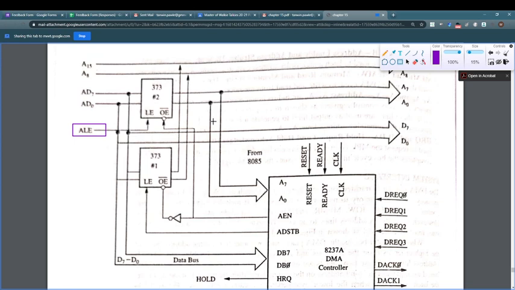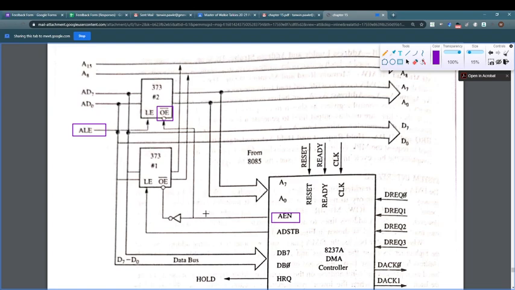The AEN is connected to OE of the second latch to disable the lower address bus from the 8085 when the first latch is enabled to latch the high order of the address bus.